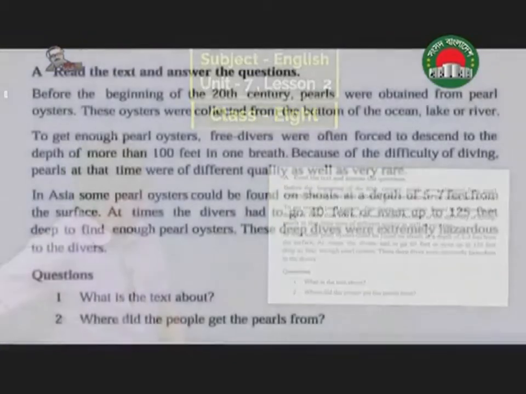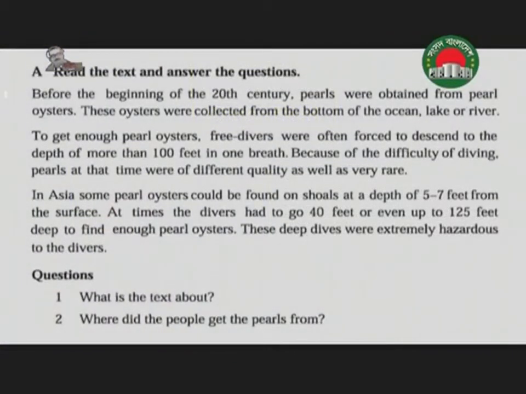Before the beginning of the 20th century, pearls were obtained from oysters. What is the meaning of oysters? ঝিনুক. আমরা সবাই ঝিনুককে চিনি. ঝিনুকের মধ্যে মুক্তা পাওয়া যায়. So, these oysters were collected from the bottom of the ocean, lake or river. Understand, my students? Okay.